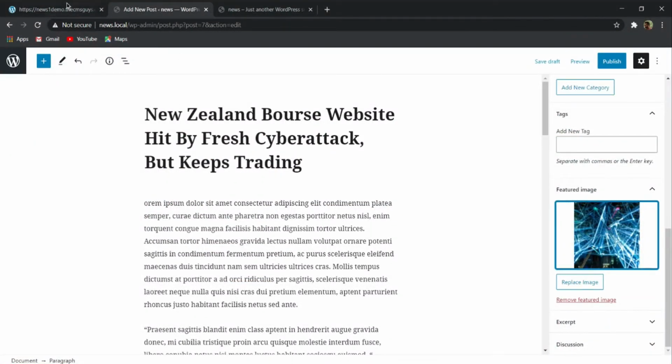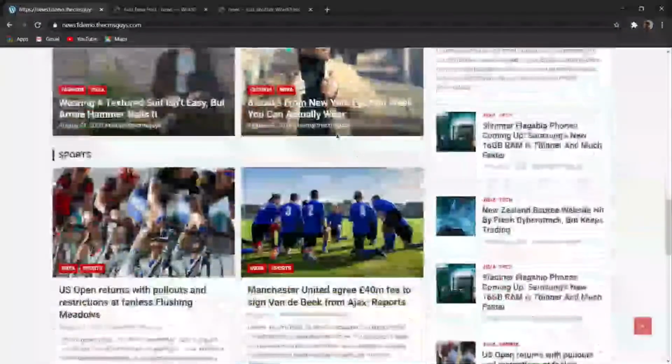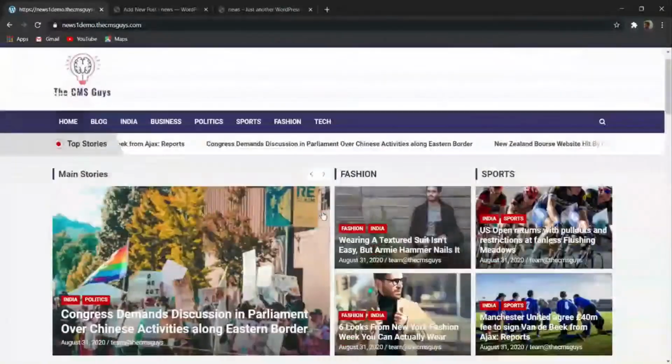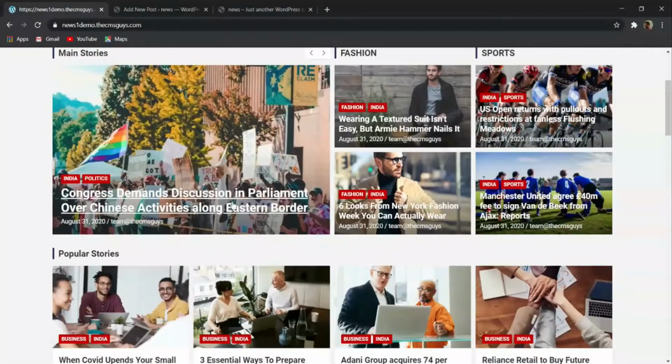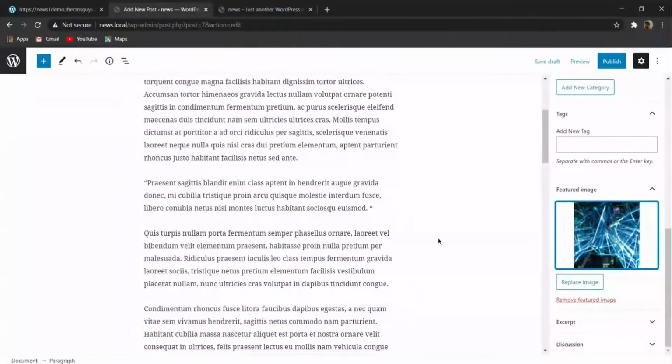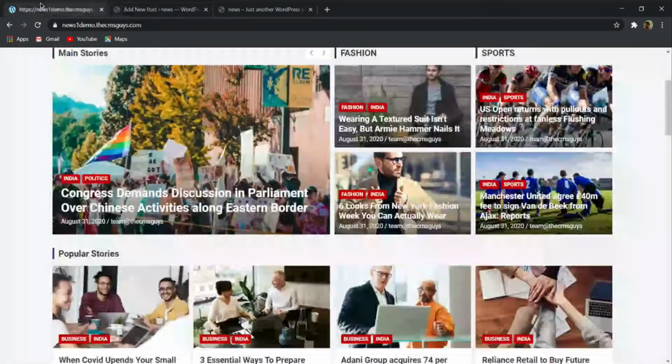So basically we have to create different posts with different categories, so that we can customize this website like this. So first of all we have to create different posts for this. So let me pause from here and create different posts, so that I can show you clearly how you can create this website.